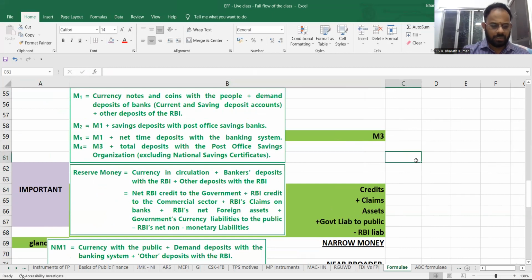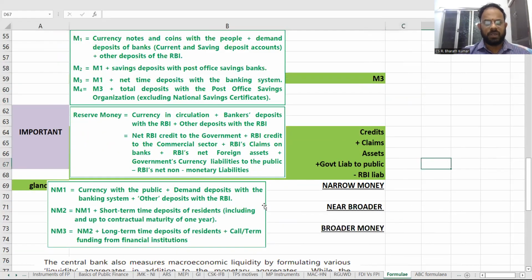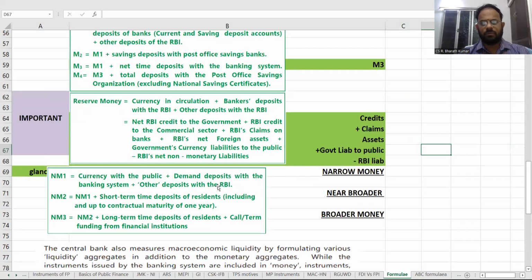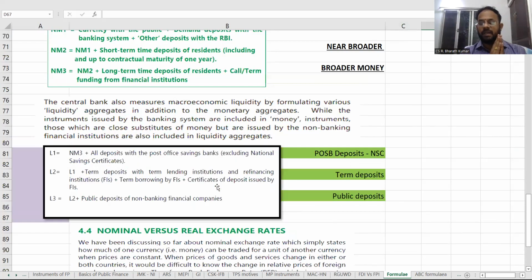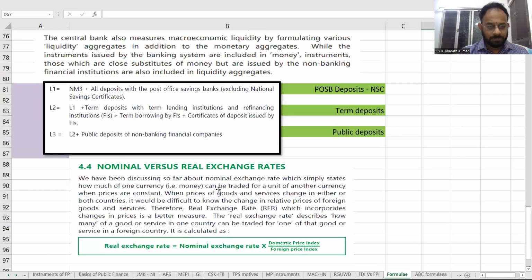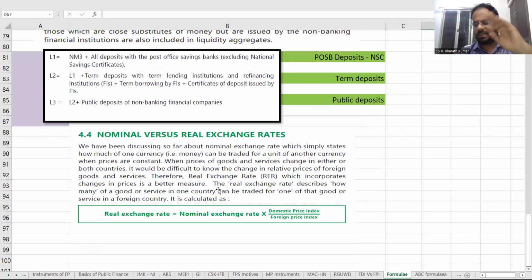So important, you can try to remember this. Reserve money, they will give you all the points and ask you to add up and say what is going to be there. Then liquidity aggregates, what is L1, what is L2, what is L3, which will be included. See the side headings that I have told, which is going to be included, which is not going to be included. All these things we are going to say. Real exchange rate, nominal exchange rate. Just now I told you about the GDP deflator. So how you can cover this automatically? What are these points? This is going to be covered.